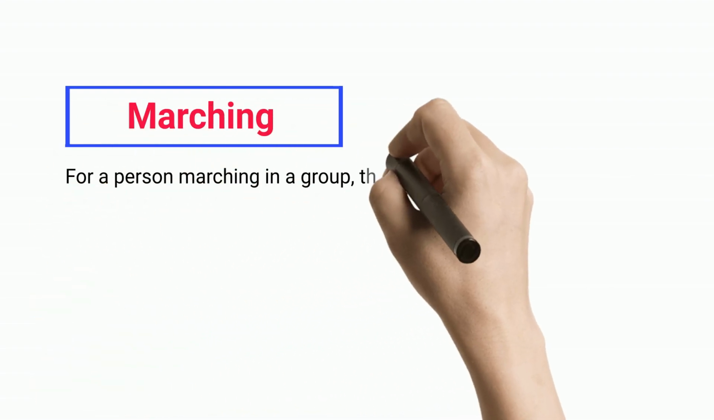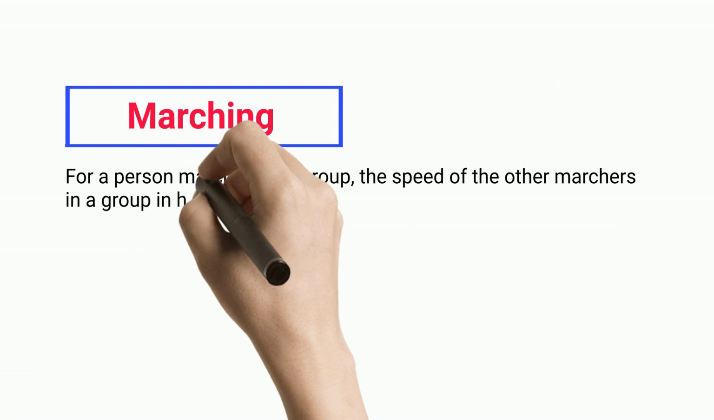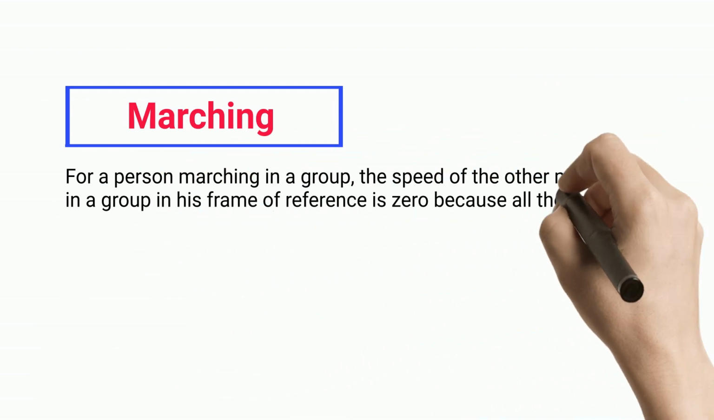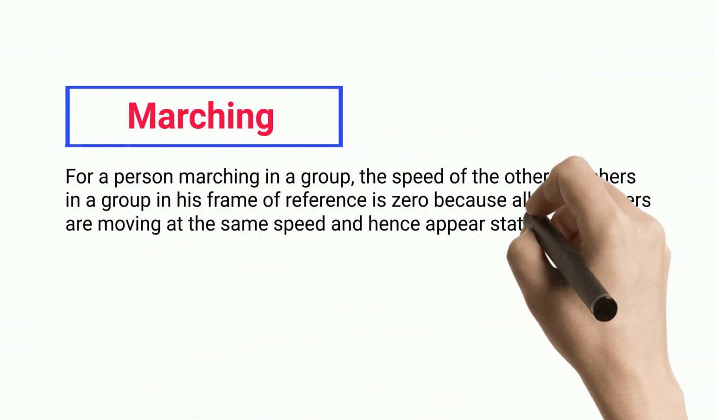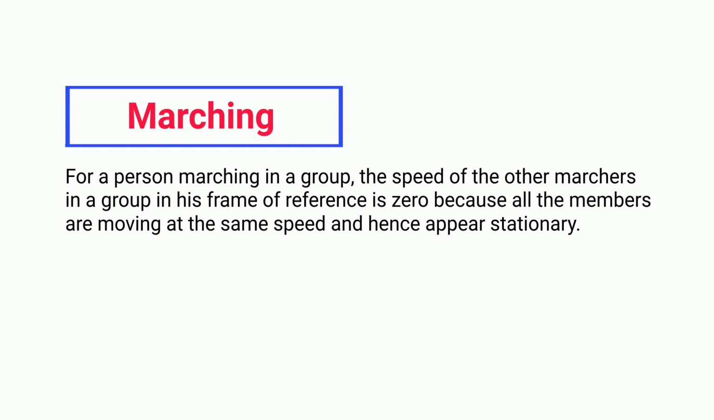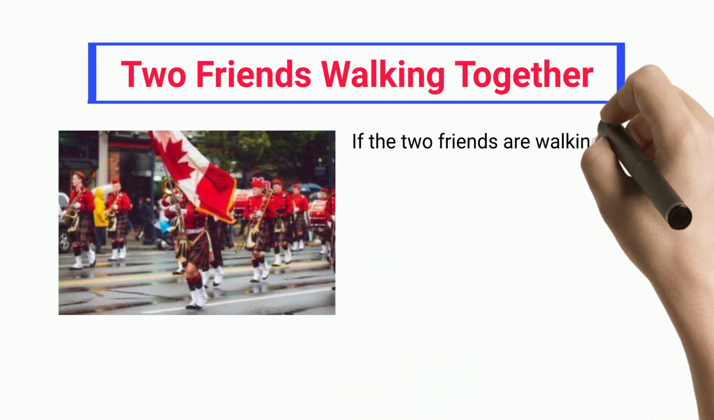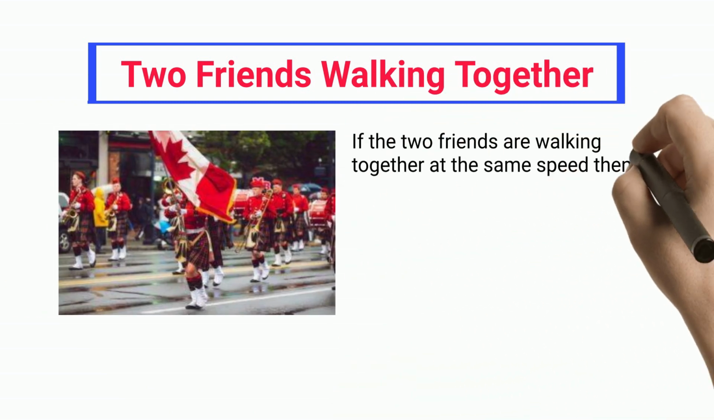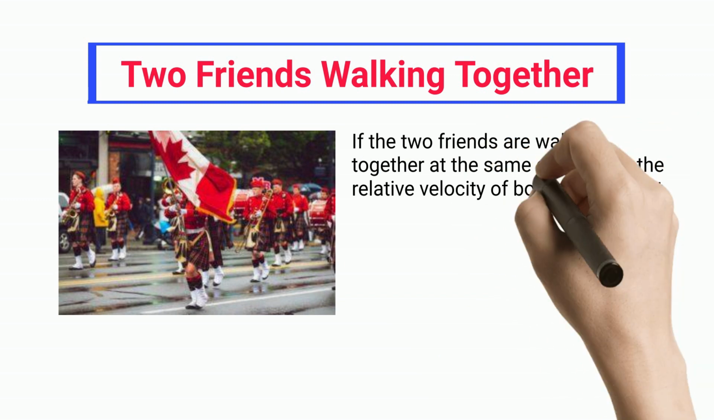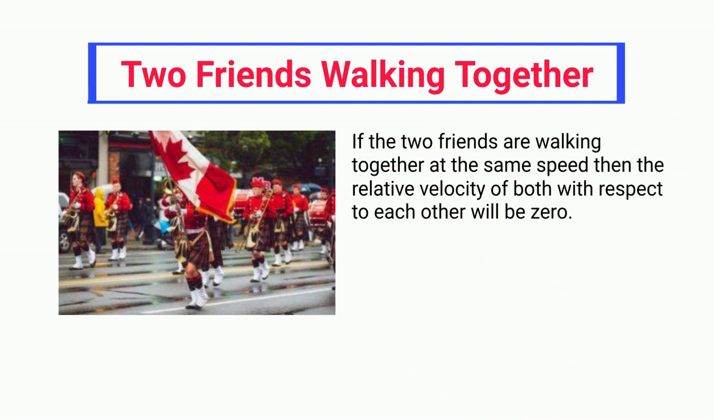Marching. For a person marching in a group, the speed of the other marchers in the group in his frame of reference is 0, because all the members are moving at the same speed and hence appear stationary. Two friends walking together. If the two friends are walking together at the same speed, then the relative velocity of both with respect to each other will be 0.